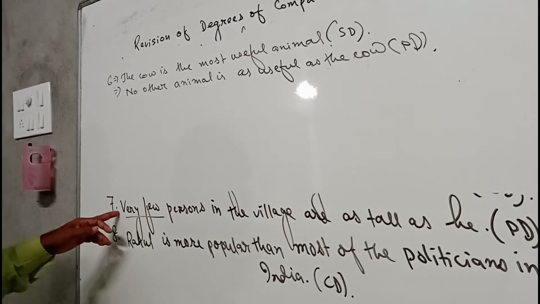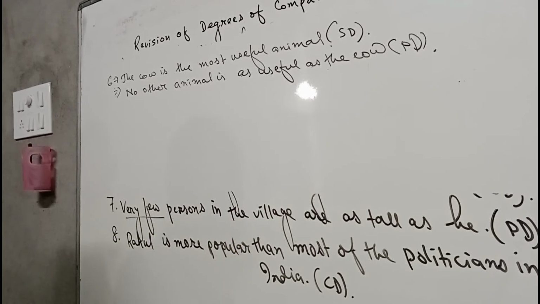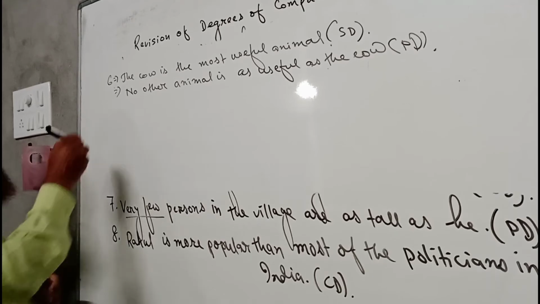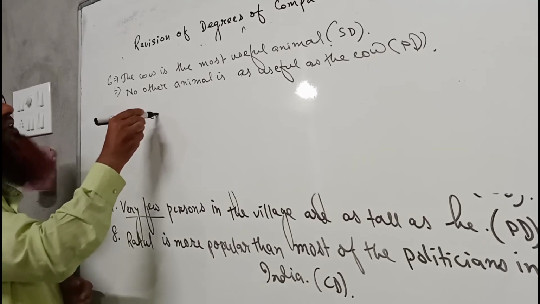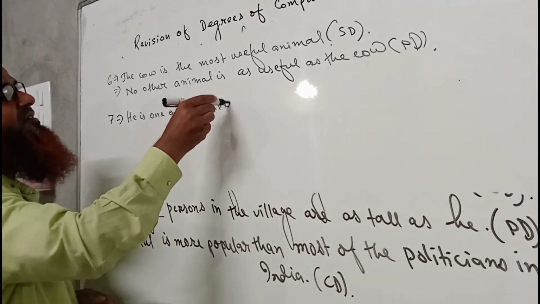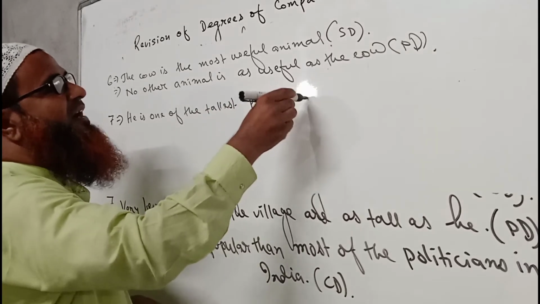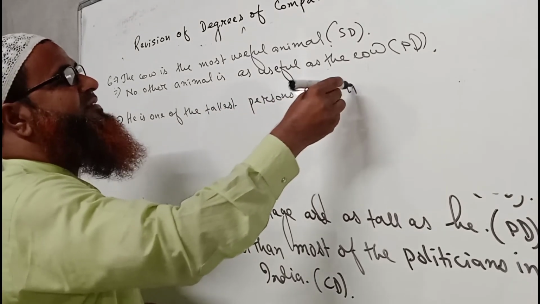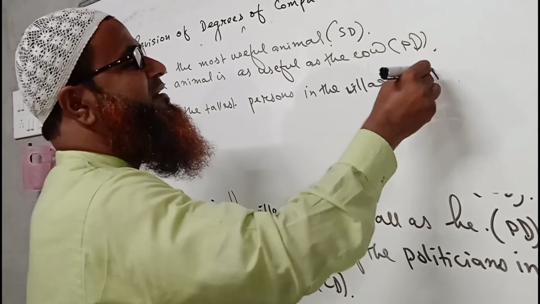Here we have to write he is one of the tallest persons in the village. So it will be in superlative degree.